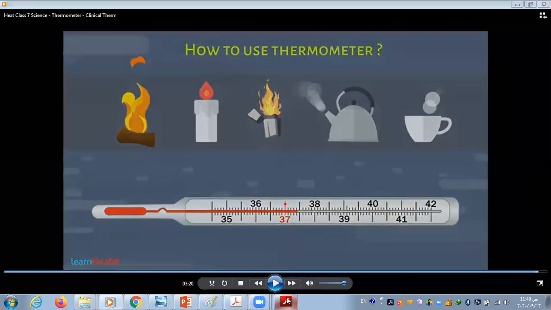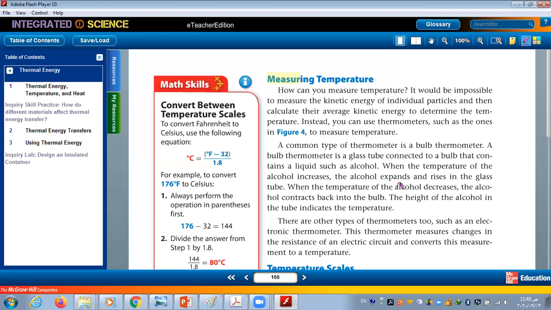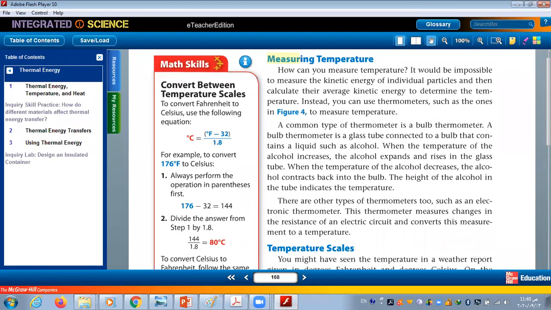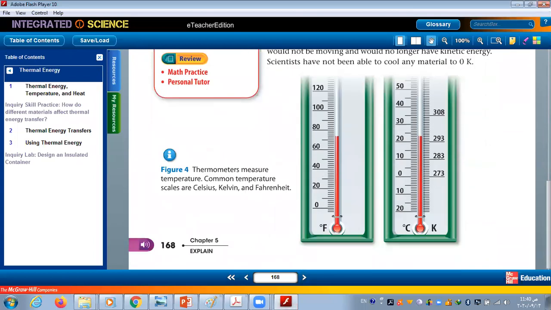Okay, guys. So here she talked about thermometer and how does it work. So here, this is the bulb thermometer we are talking about. Here you can find a tube made from glass.